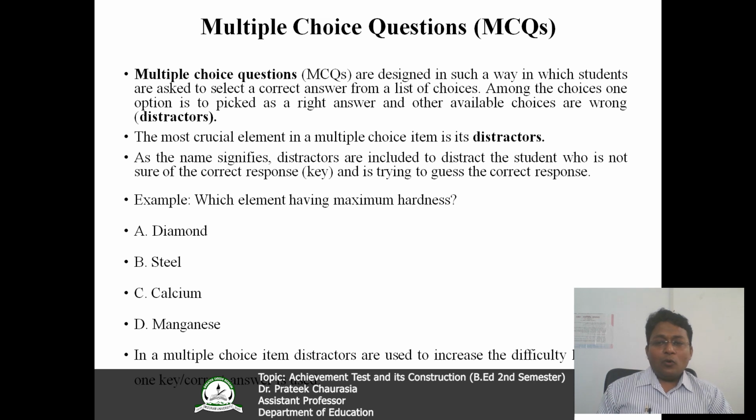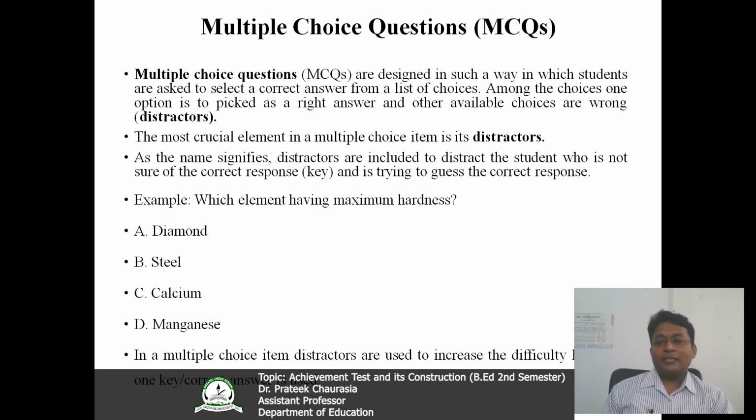So the second most crucial element in a multiple choice question is the distractor. As the name signifies, distractors are included to distract the student who is not sure. Again, I am emphasizing this word: who is not sure of the correct response. Sometimes guessing is also there, but to avoid this kind of guessing, distractors are used, and they play a very important role in making an MCQ very good in extracting the exact knowledge of the learner.